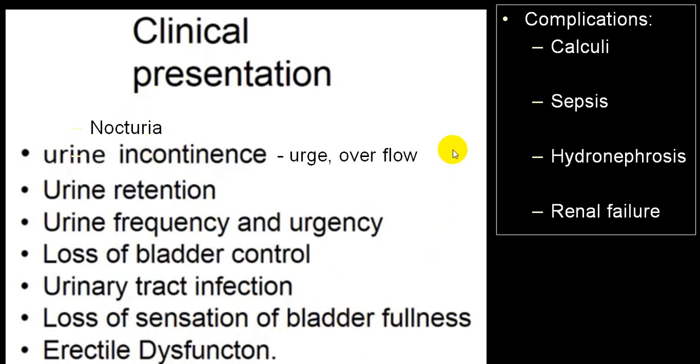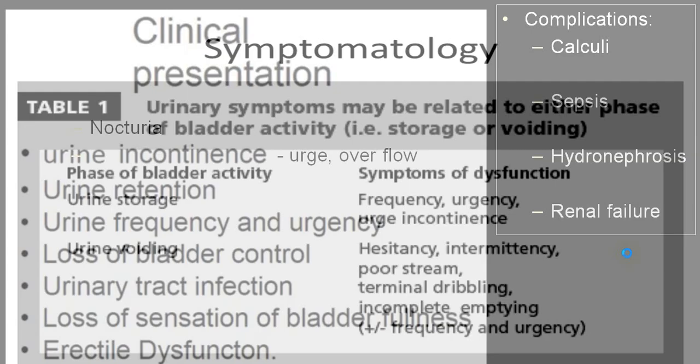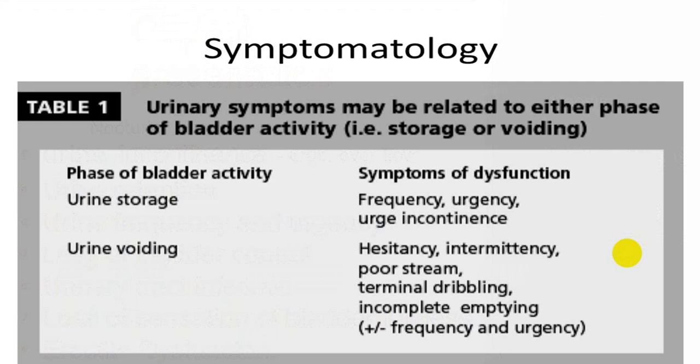Secondary to all this neurogenic bladder, you can have development of calculi, recurrent UTI, hydronephrosis, and the person can come to you with an AKI or even with CKD. So all this can be the presentation in case of neurogenic bladder. You will have two types of symptoms: storage symptoms and voiding symptoms. Storage symptoms will be frequency, urgency, and urge incontinence.